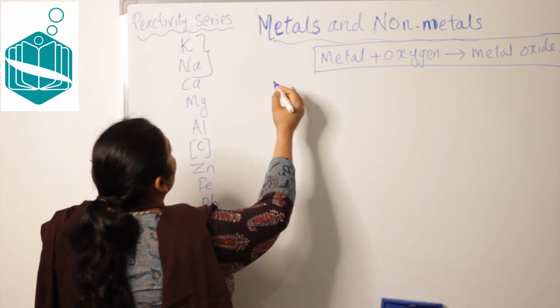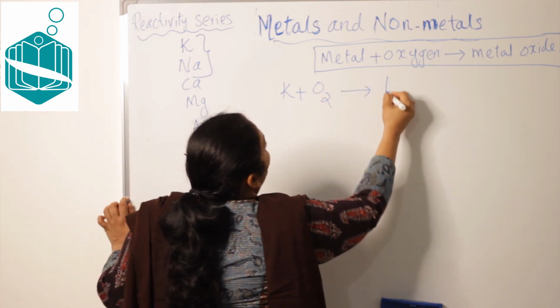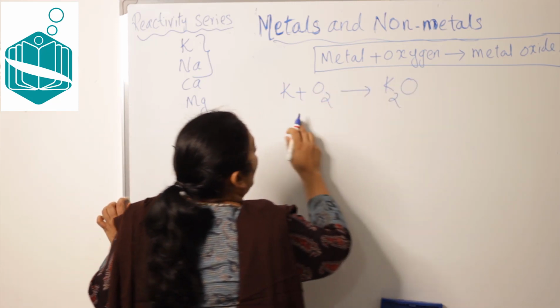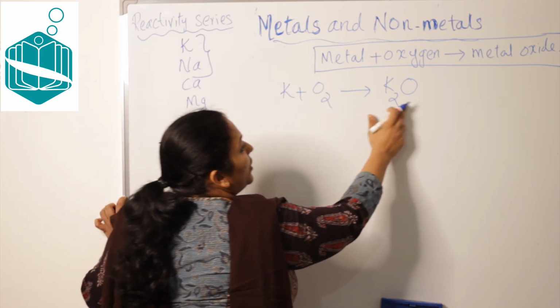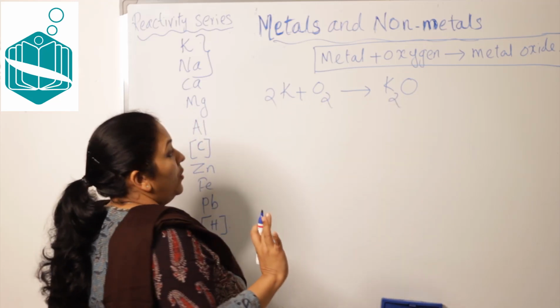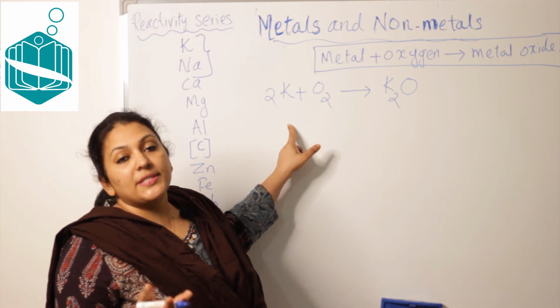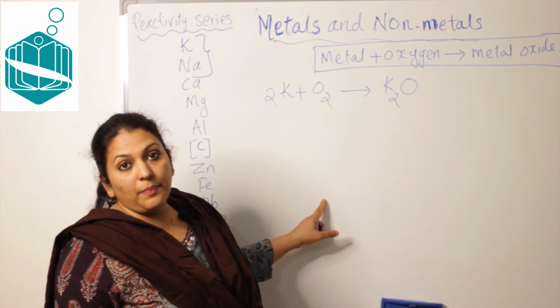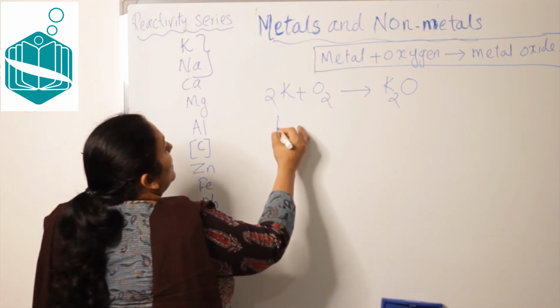So this is the reaction. Potassium plus oxygen will give you potassium oxide. How to balance? Don't expect me all the time to balance the equation. You already learned in the first chapter, so you have to balance. Now what about sodium?